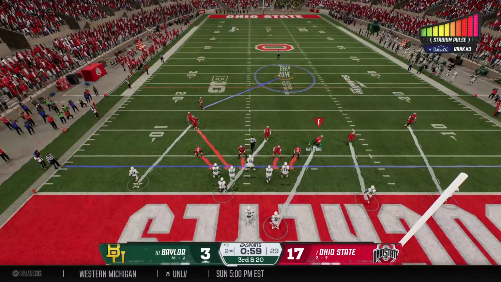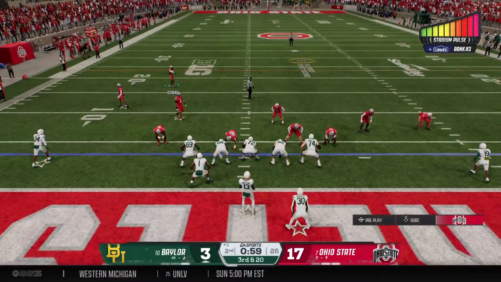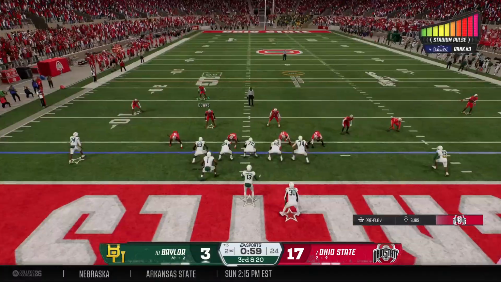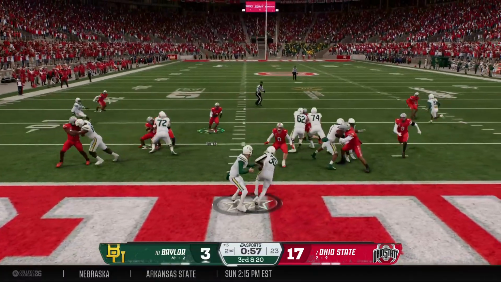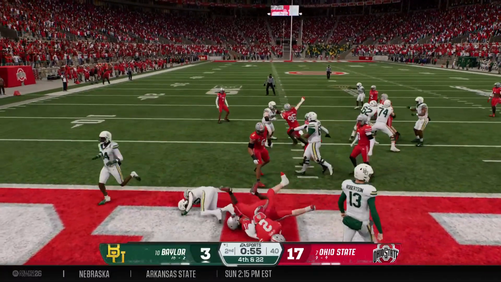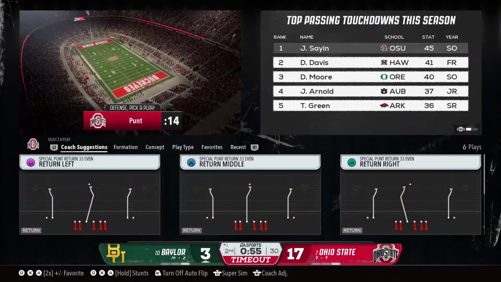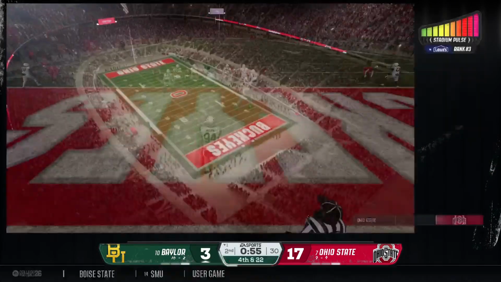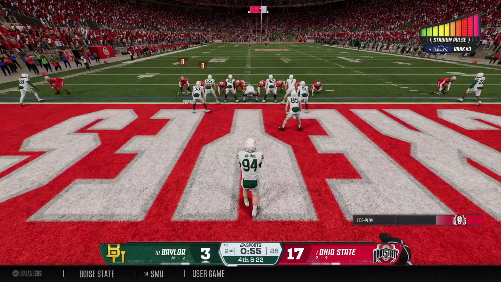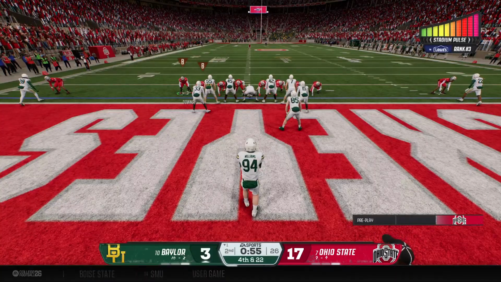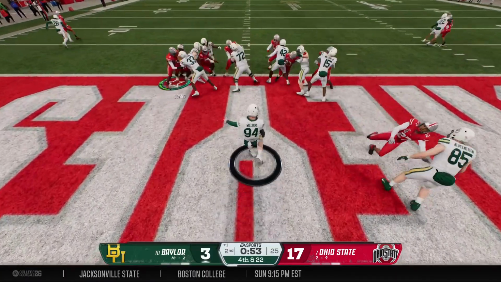Boy, this defense is having a game. So much pressure, so many sacks already. We're not even to halftime. The offense better do a better job of protecting, and I think the offensive coordinator needs to make some adjustments in his pass pro to give this quarterback a chance. The defense will spend their second timeout here to make some adjustments.